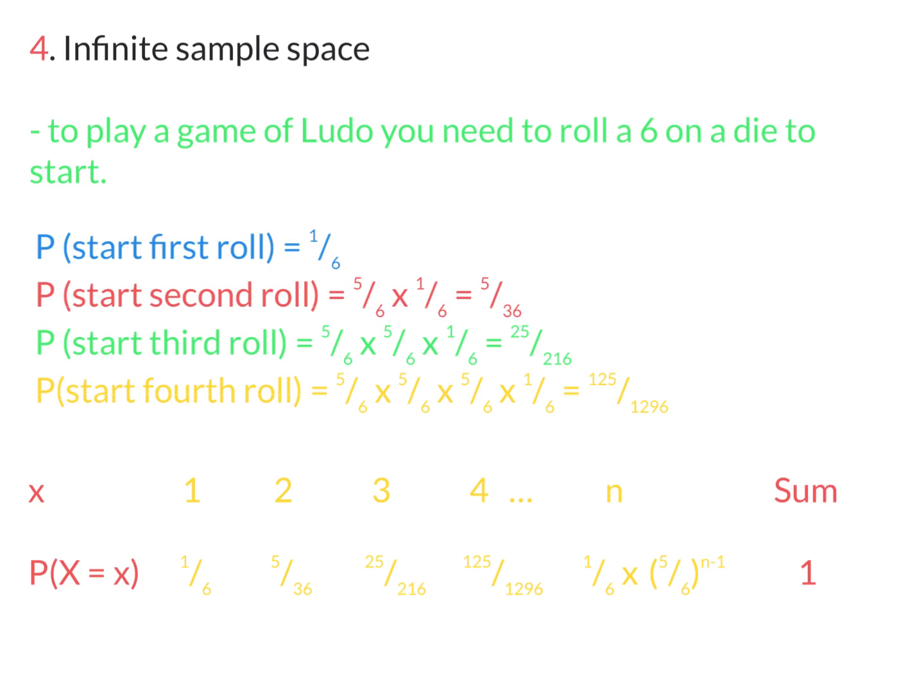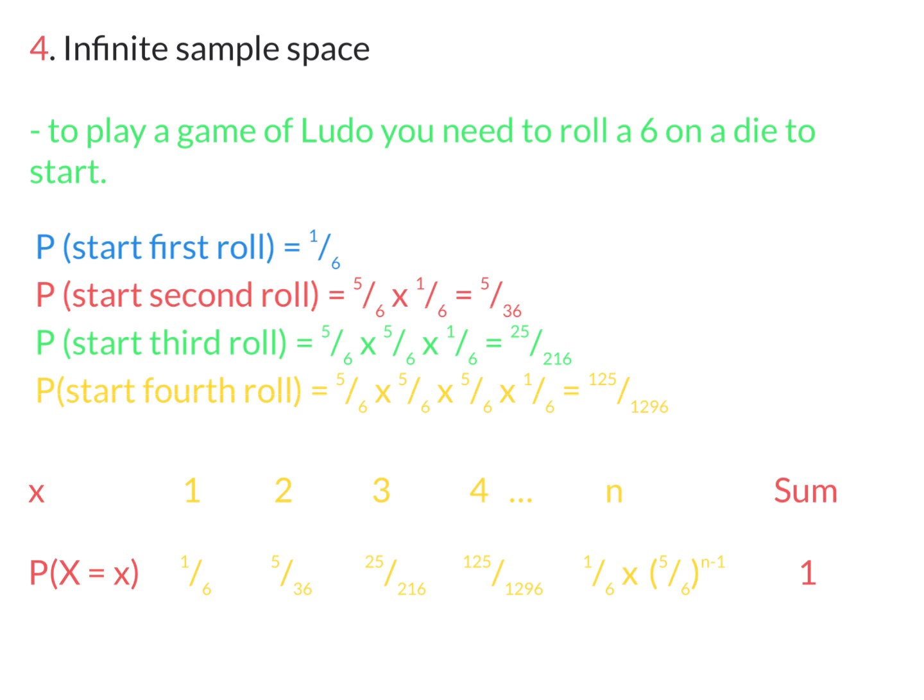If you've never played the game of Ludo, it's a game where you need to roll a 6 on a die to get started. So if we look at the first roll, you've got a 1 in 6 chance that you get started the first time you roll it. If we look at the second roll, so you don't get started on the first, it takes you 2 rolls. So it's a 5 in 6 on the first roll because you didn't get a 6 times 1 in 6. So that's 5 in 36. Third roll is you didn't get started on the first 2, so it took you to the third roll. So it's 5 in 6 times 5 in 6 times 1 in 6, which is 25 on 216, and etc.